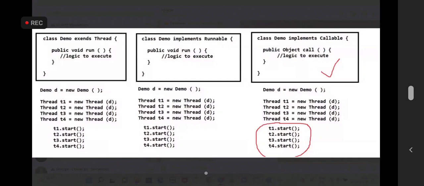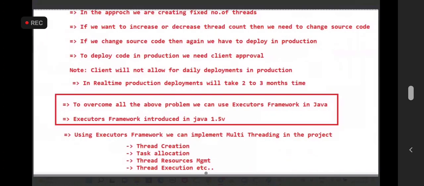But here there is a problem. If we create the threads like this, then it is a fixed number of threads. I can't increase the thread count and I can't decrease the thread count based on the requirement. So to avoid this problem, I'm going to use one framework which is available in Java. The name of the framework is the Executors Framework, which was introduced in Java 1.5.